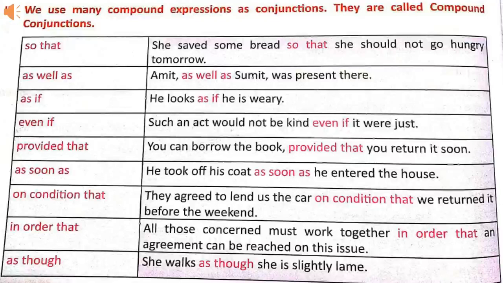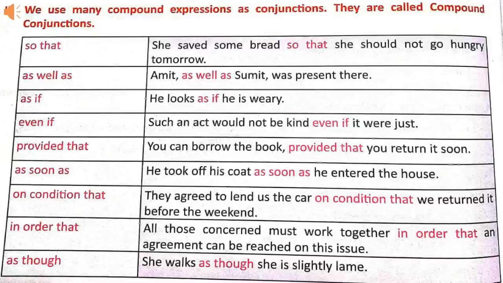As well as. Amit as well as Sumit was present there. As if. He looks as if he is weary. As soon as. He took off his coat as soon as he entered the house.